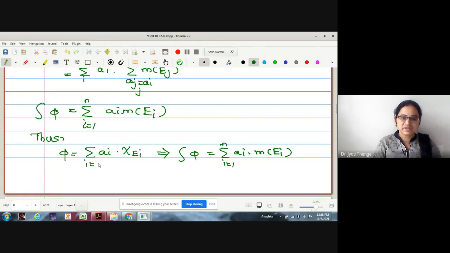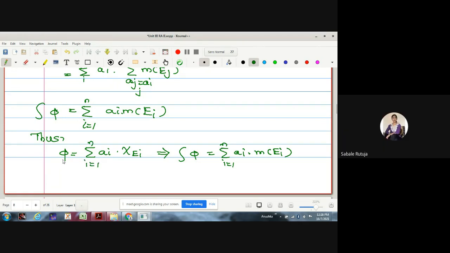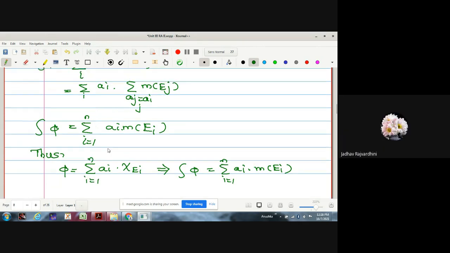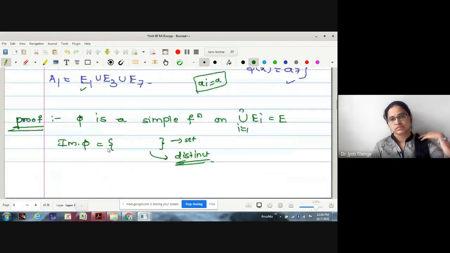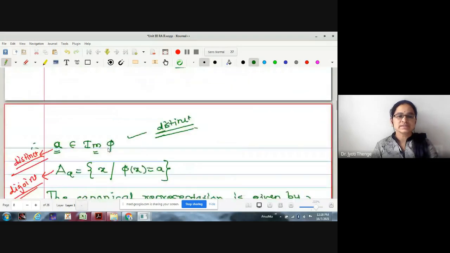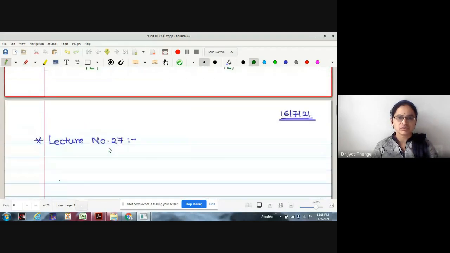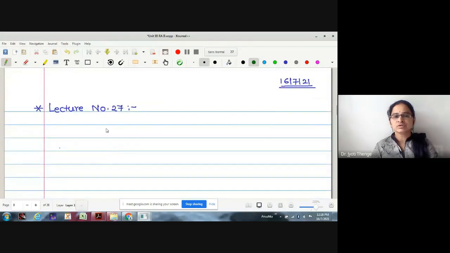Yes, any difficulty with this proof? No, ma'am. Okay, therefore the lemma says that whether it is canonical or not, it still gives you the same definition for integration. Okay, now let me come to today's lecture.